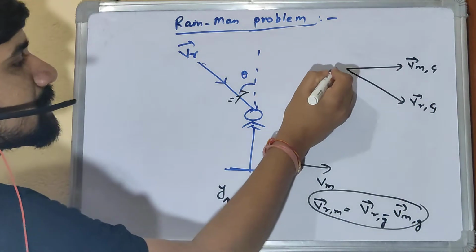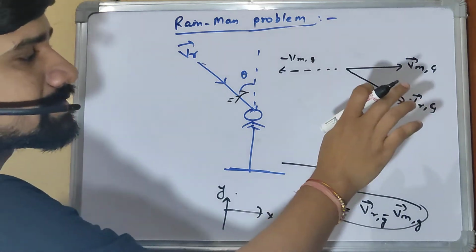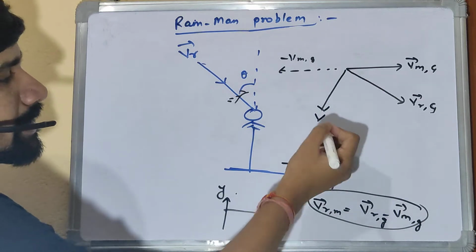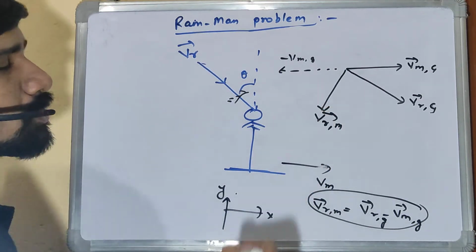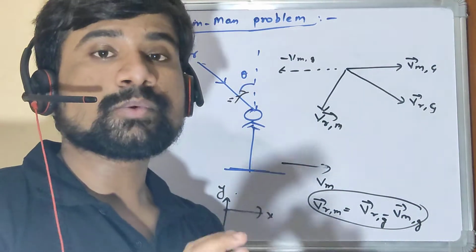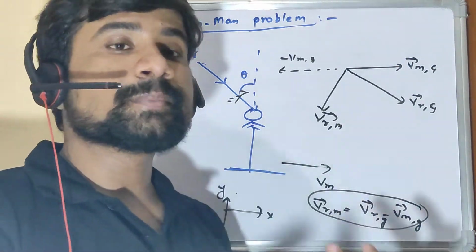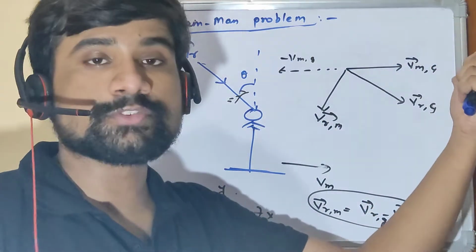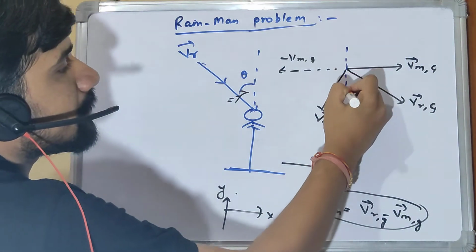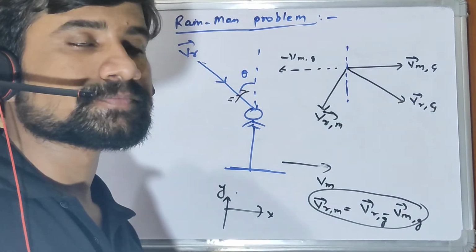So to find the subtraction, this is minus VM, and the resultant of this VRG and minus VM, let's say it comes somewhere over here. So this velocity is velocity of rain with respect to man, right? This is the same velocity by which the rain will start to appear for this man when he has acquired motion with this velocity VM. And with some angle, let's say, only with this angle he has to hold his umbrella to save himself from the rain, right?